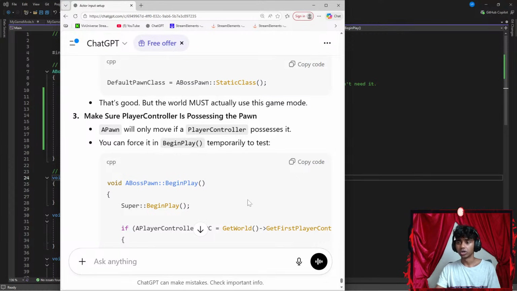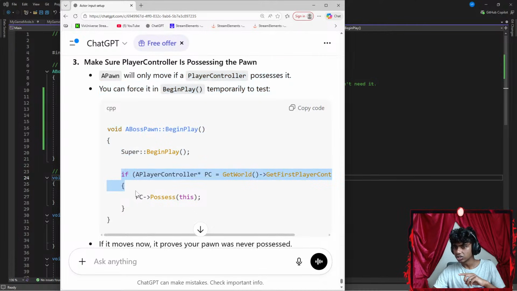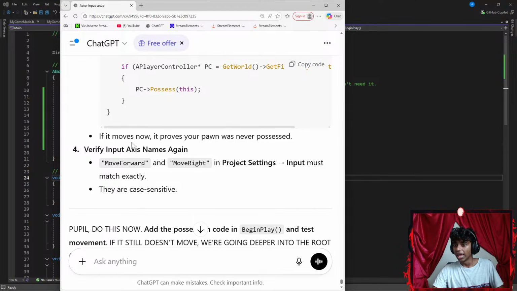Make sure the player controller is possessing the pawn. A pawn will only move if a player controller possesses it. You can force it in the beginning. Okay, it says auto save in 5 seconds. You can force it on begin play temporarily to reset. Okay, possess this. Let's copy this part as well. I might try this as well. If it moves, it proves that your pawn is never possessed. Verify input, axis name, move forward, move right.